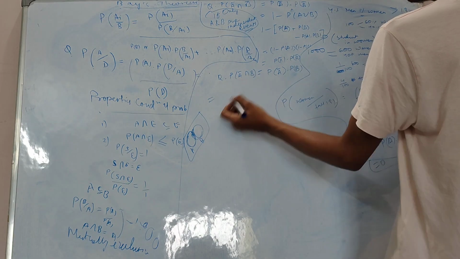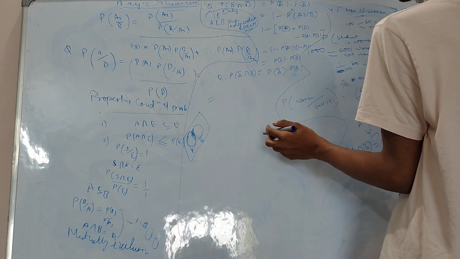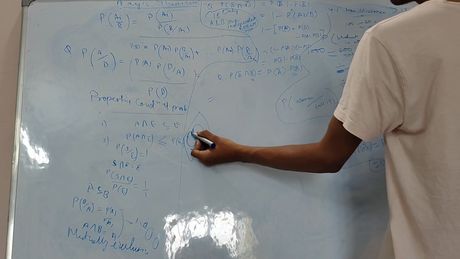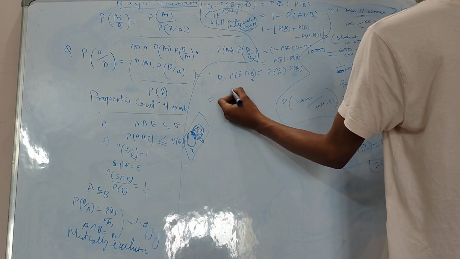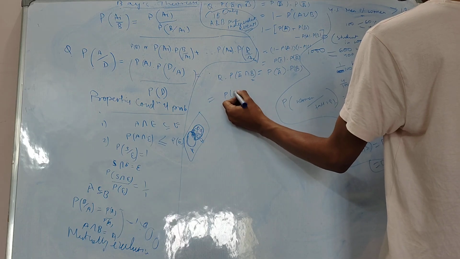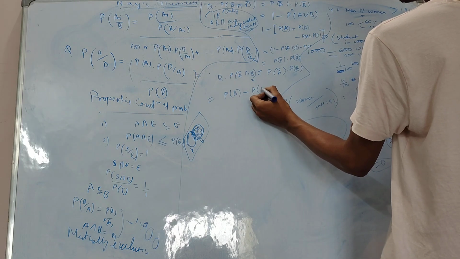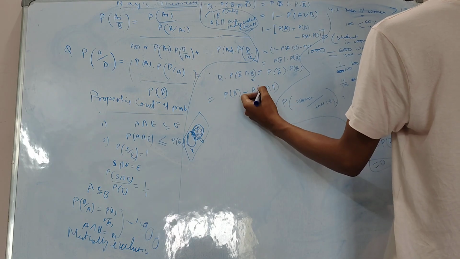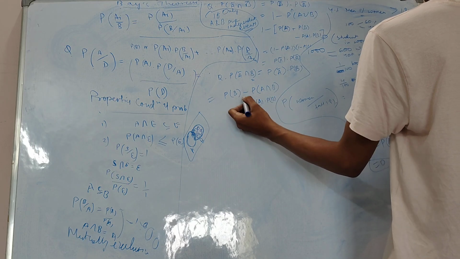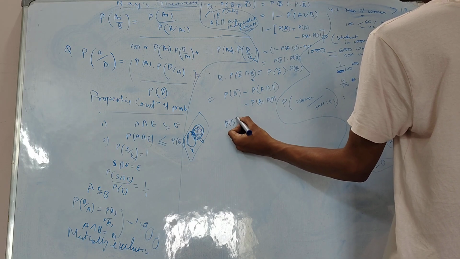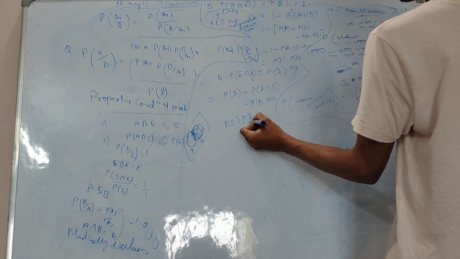I don't want A, I want everything, but it should have intersection with B. So I want this region, right? This is the region I want. So I can write it as probability of B minus probability of A intersection B. This I can write as probability of A into probability of B. So this I can write as probability of B into probability of A complement, right?